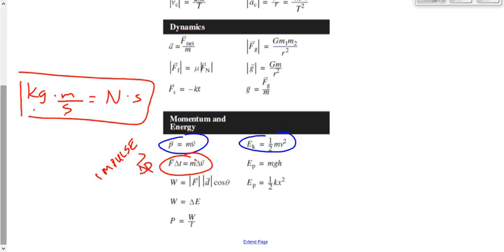So use whichever one you want. You get an answer, write down whichever set of units you want after that answer, because they're both correct. Just be familiar with both in case on a test, I give you one and not the other. So even if you have a preference as to which one you use, just be aware of the other one in case I don't use that one on your test.